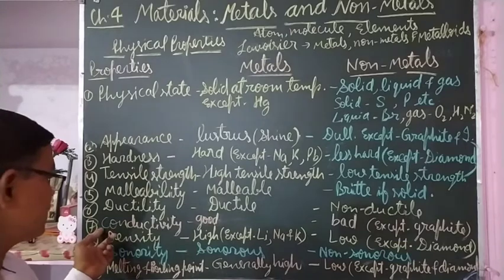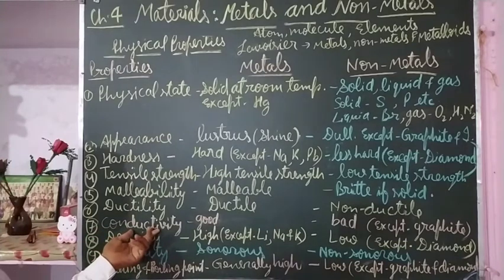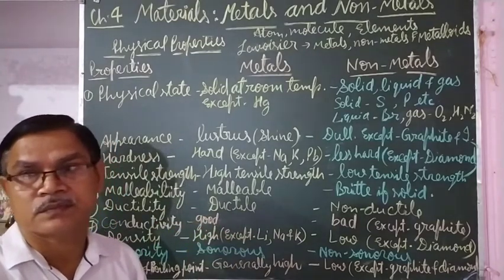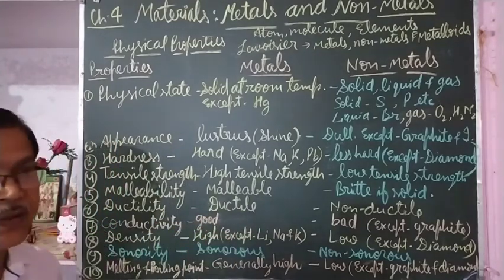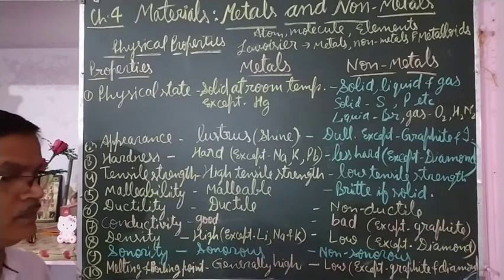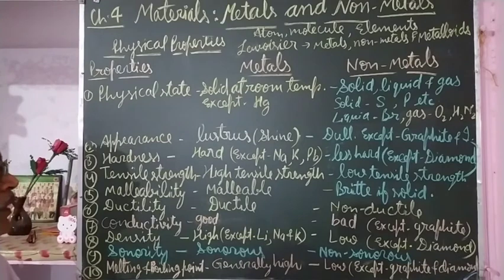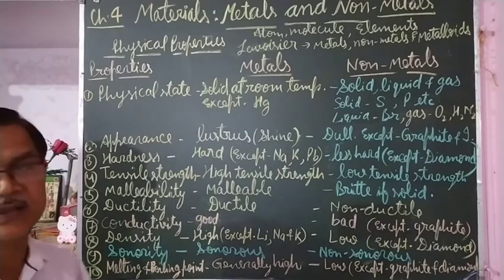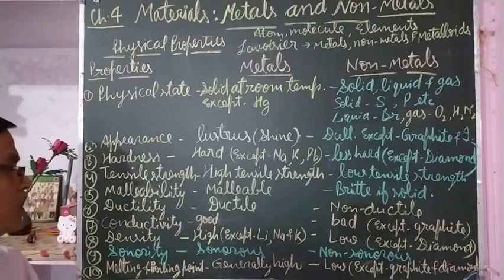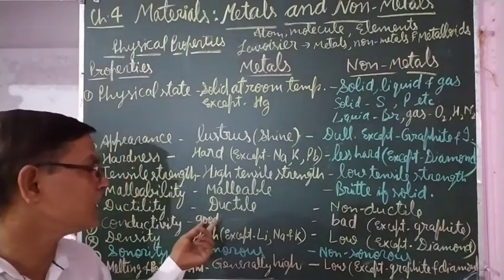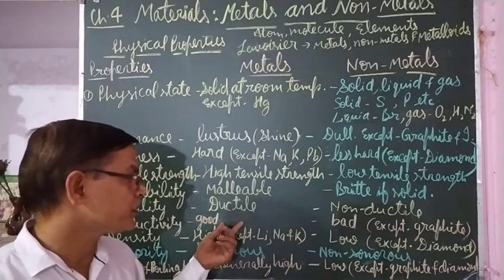Now the next property is conductivity. Metals are good conductors of heat and electricity. Conductivity is the property of materials by which they allow heat and electricity to pass through them. That is called conductivity. The metals allow heat and electricity to pass through them, means they are good conductors of heat and electricity.